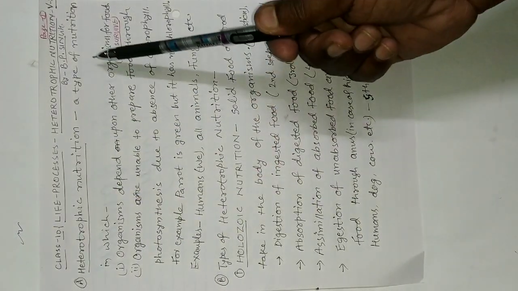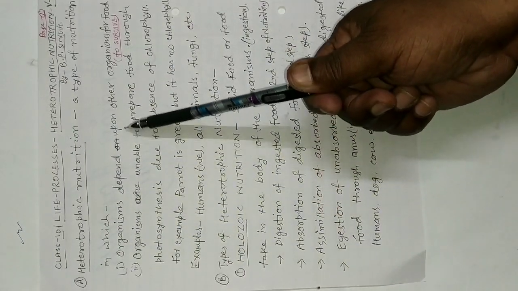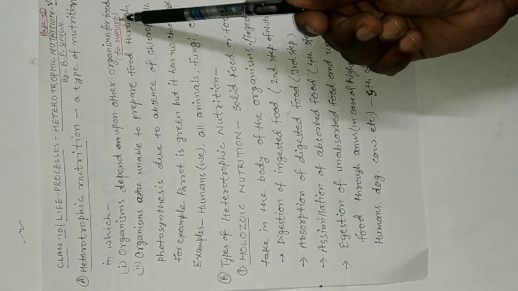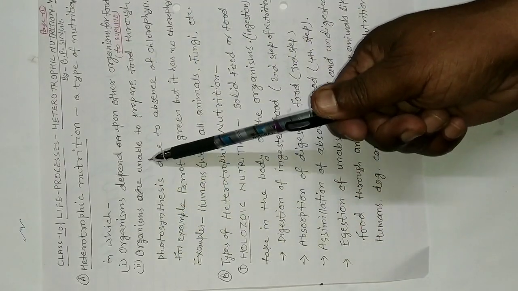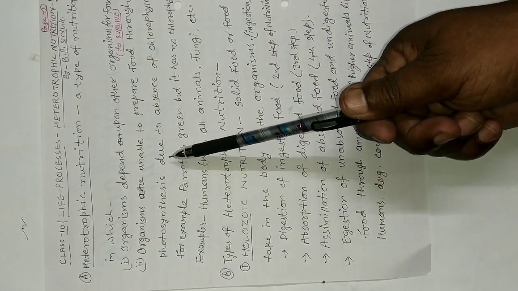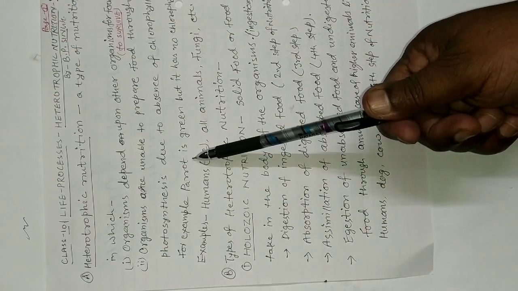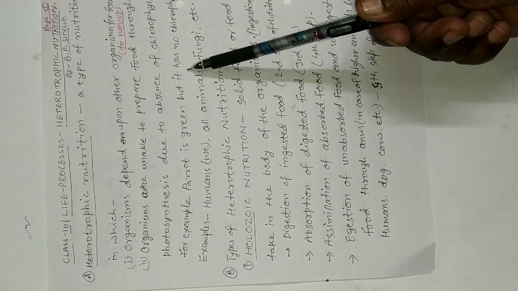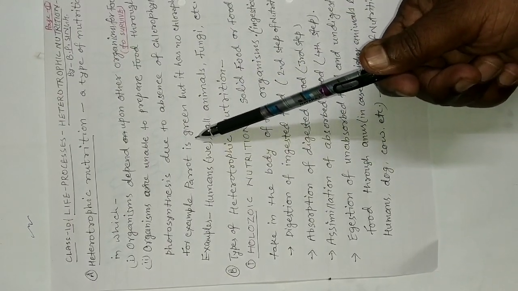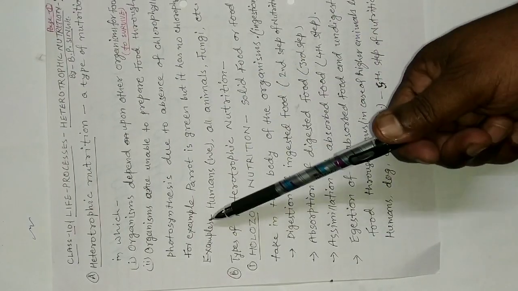Heterotrophic nutrition is a type of nutrition in which, first, organisms depend upon other organisms for food to survive. Second, organisms are unable to prepare food through photosynthesis due to absence of chlorophyll. For example, a parrot is green but it has no chlorophyll. A parrot cannot prepare food through photosynthesis in presence of sunlight.